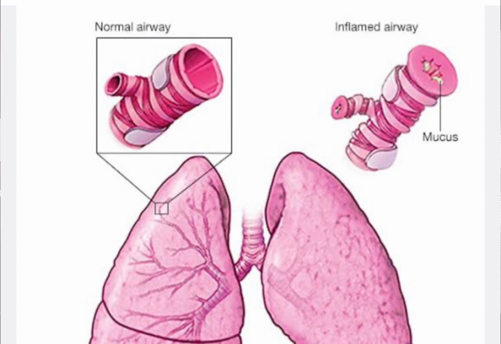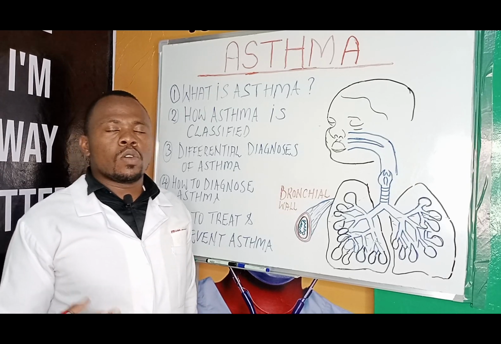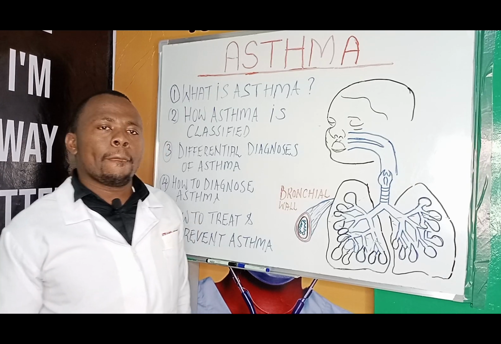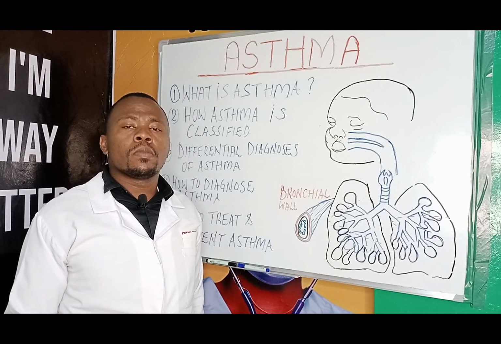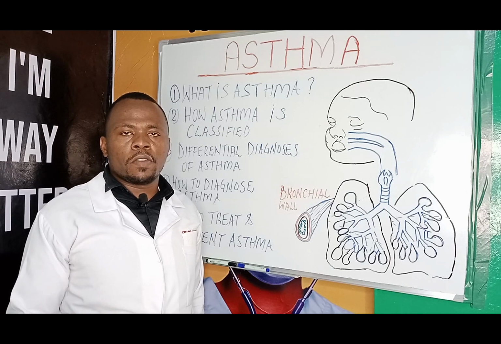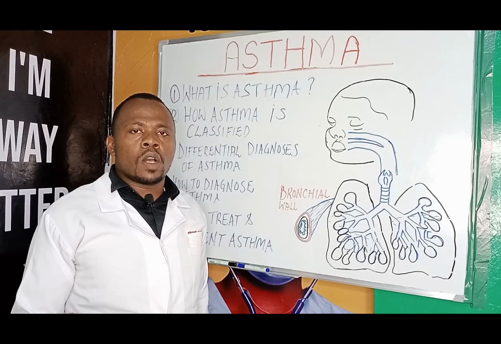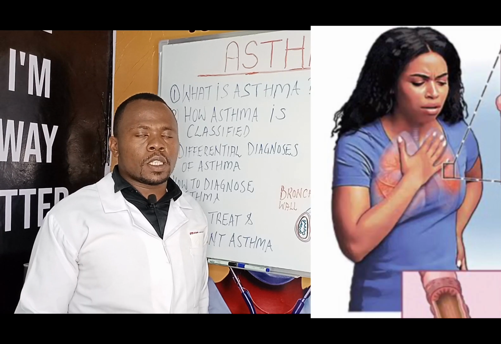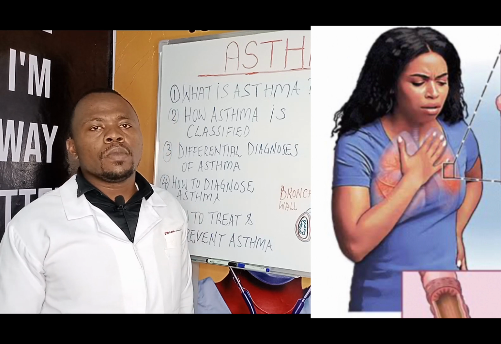Asthma can lead to a life-threatening attack, or what we call an asthmatic attack. For some people, asthma is a minor problem, and for others, it is a major problem which even interferes with daily activities and can lead to an asthmatic attack. An asthmatic attack can be very fatal.